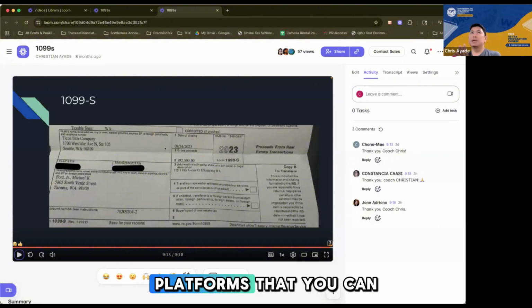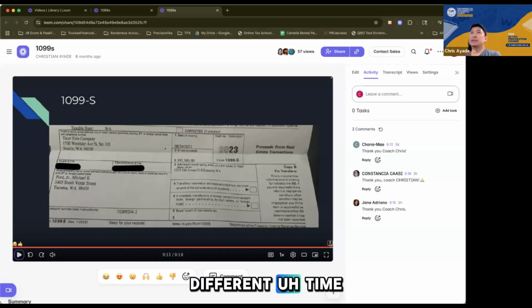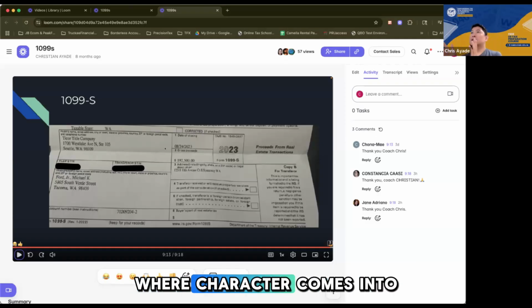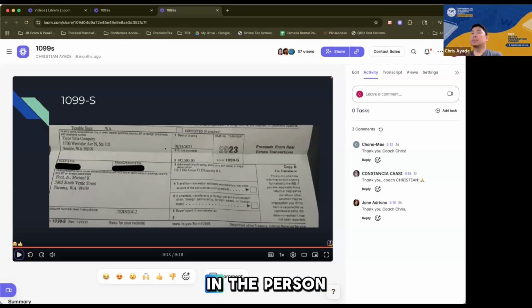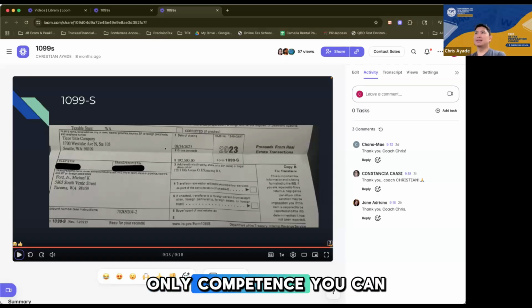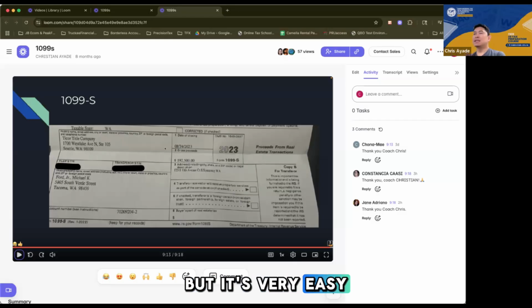There's a lot of platforms that you can use in order for you to check on each other's work and communicate, even at a different time zone, even if at a different time. But that's, again, where character comes into play, right? And character is something that's inherent in the person, not something that you can teach, right? Only competence you can teach, but it's very easy to teach competence if the character is there.